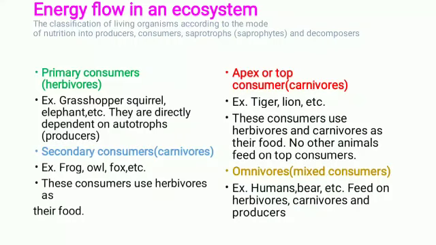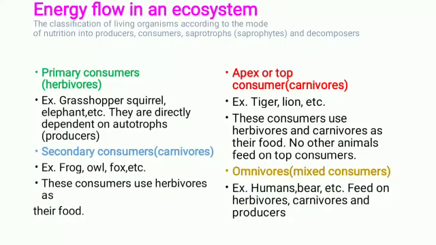The classification of living organisms according to the mode of nutrition is done in four groups. First one is producers, second is consumers, third one is saprotrophs, and fourth one is decomposers. First one we will take primary consumers. They are also called as herbivores. Example, grasshopper, squirrel, elephant, etc.